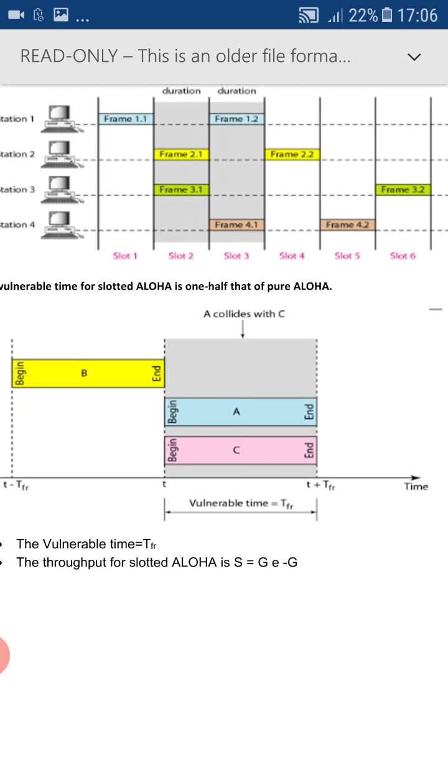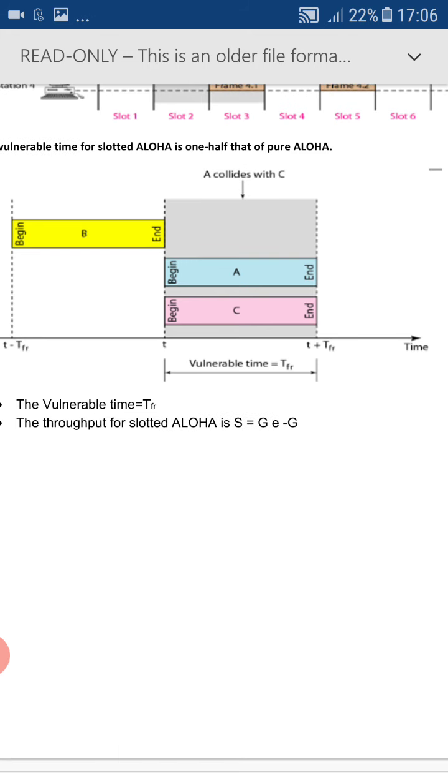And here you can calculate the vulnerable time. Frame A begins at the time t. Before the time t is t minus TFR. End of the A is t plus TFR. So end time minus starting time, you will get the vulnerable time equal to TFR. So the vulnerable time of slotted Aloha is half of the pure Aloha, so we have an improved version when compared to pure Aloha. And the throughput of the slotted Aloha is calculated as S equal to G into e to the power minus G.